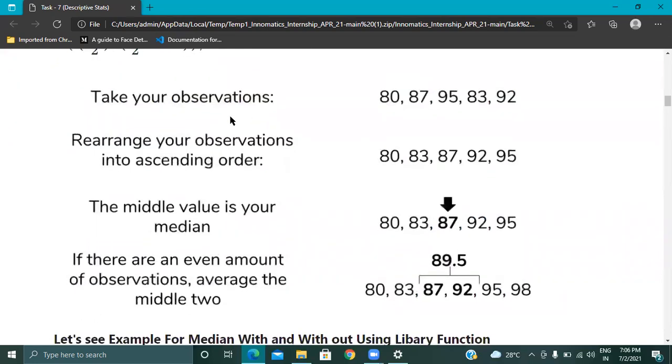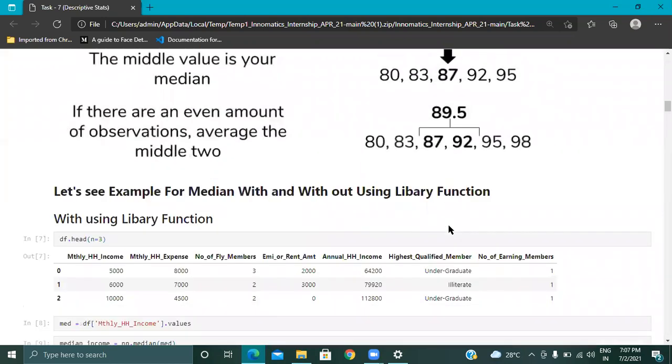Let us take an example. We have 5 observations. Whenever we calculate the median, the first initial step is arranging our observations. So I have arranged these observations. After arranging the observations, the middle value is known as the median. You can count the observations: 1, 2, 3, 4, 5. So 5 is an odd number, so n plus 1 by 2: 5 plus 1 is 6, by 2 equals 3. The third element is the median. It's just an example to show what a median is and how we calculate it.